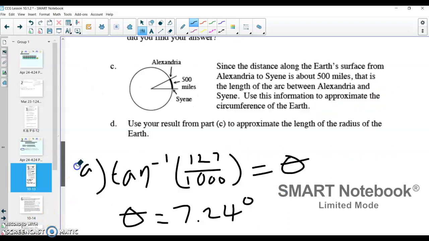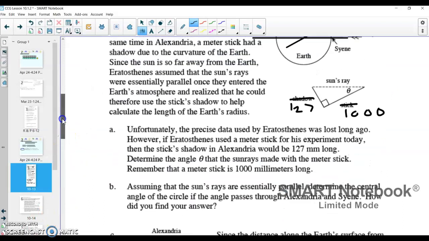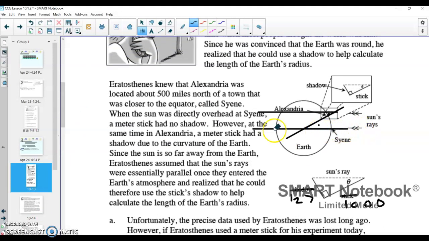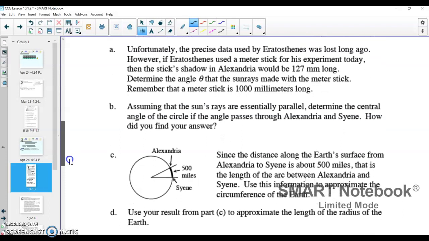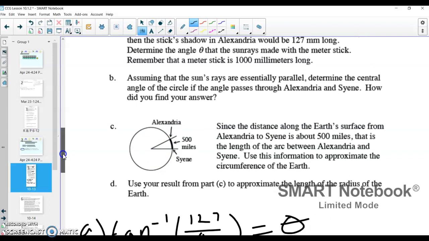So I think that's interesting, and I actually like the way that I have it drawn up here. Just knowing these sun rays travel in parallel lines, we can use the geometry of alternate interior angles to find that. I just find that extremely interesting as well. See why I can't cut out this problem? So now we have A and B, and now that we've done B, we know this central angle down here, and that's going to help us as we go into C.